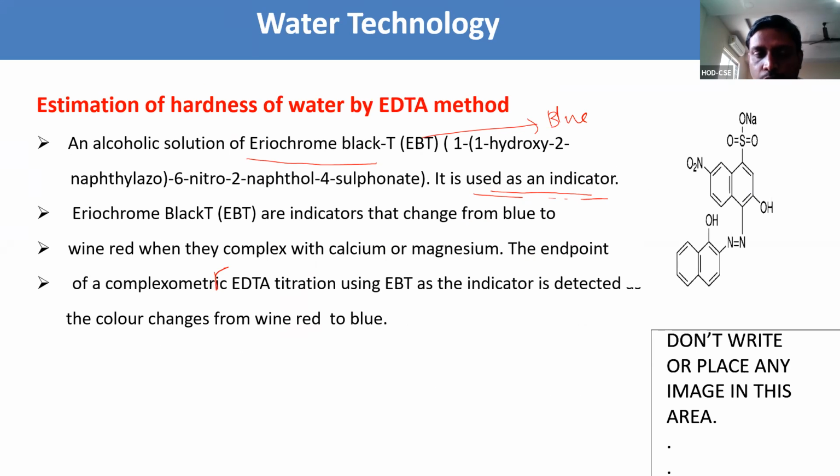The use of this one is it helps to change the color from blue to wine red, and wine red to blue, when it complexes with calcium or magnesium. The end point of complexometric EDTA titration using EBT as indicator is detected when the color change from wine red to blue appears. Wine red to blue color is the end point.